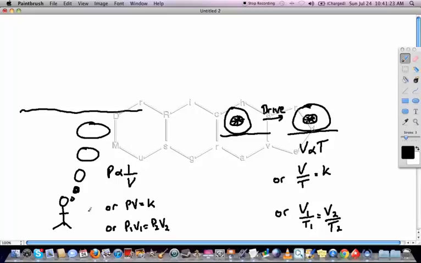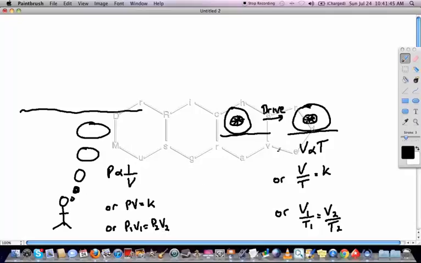So what we're saying there is that if we've got a bubble here that's got a small volume and a large pressure, then that's going to have the same value as a bubble that has a large volume at a small pressure. So that's why P1V1 equals P2V2. And that's going to be the basis of Boyle's law.